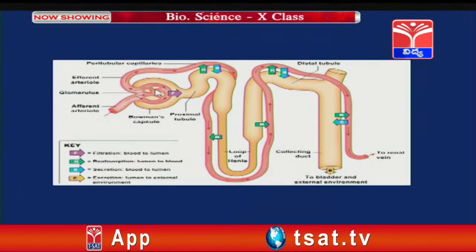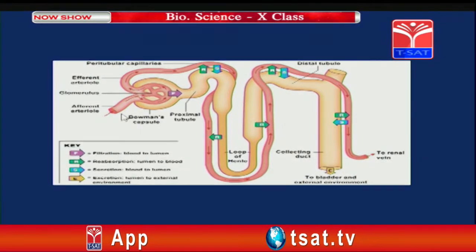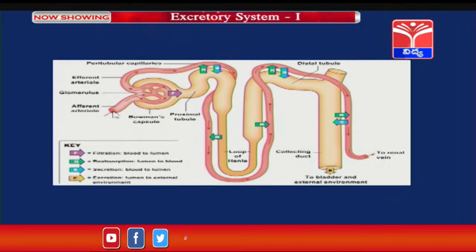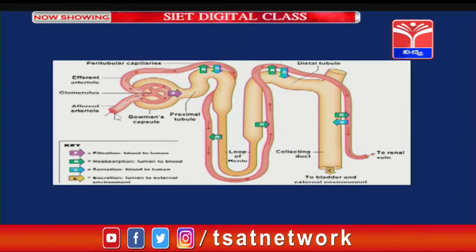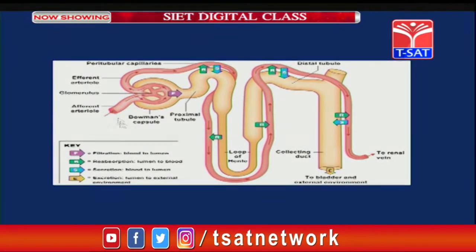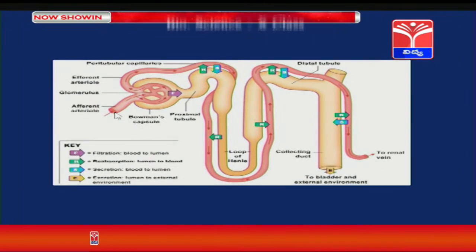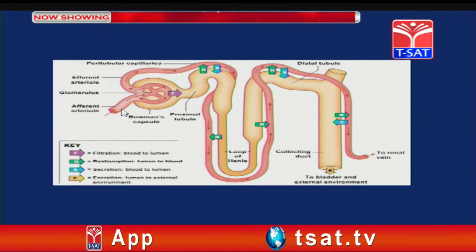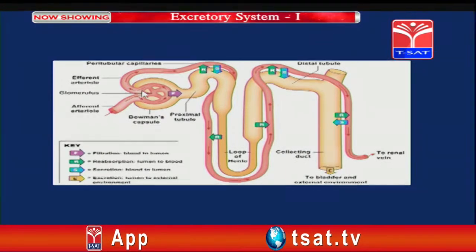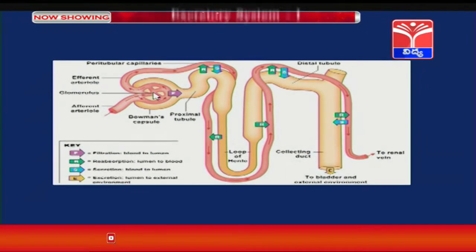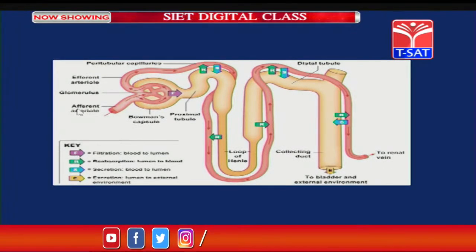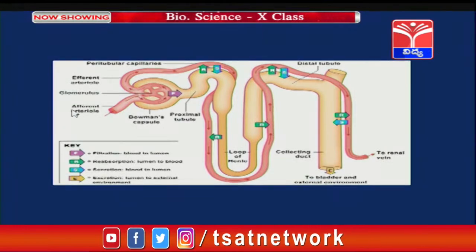The glomerulus is formed by a network of blood capillaries that emerge from the afferent arteriole. So this is the afferent arteriole, which is a branch of renal arteriole. The renal arteriole enters into this space as afferent, which starts with A. So do not get confused, students, it starts with A.